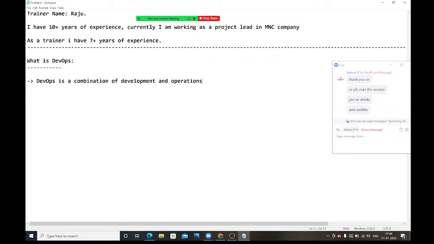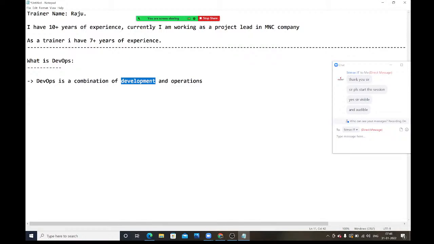Now here we have two words, so we have to understand them. What is development and what is operations? And as a DevOps engineer, I need to work on these two things or not.